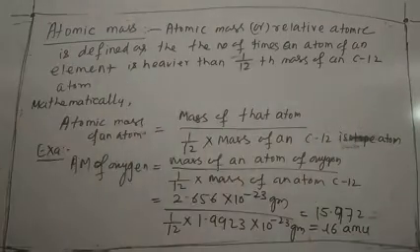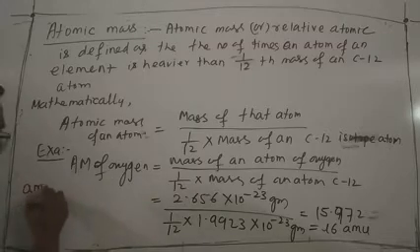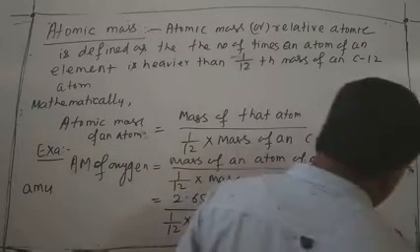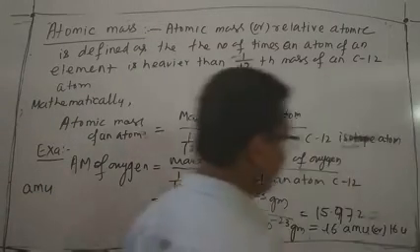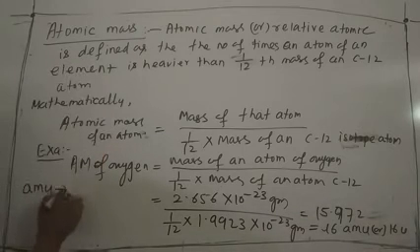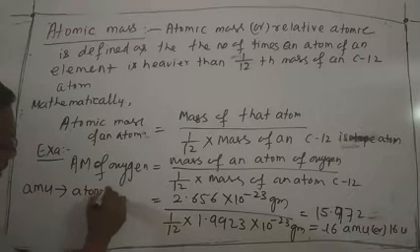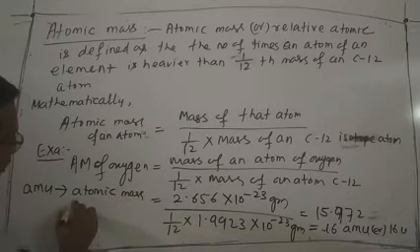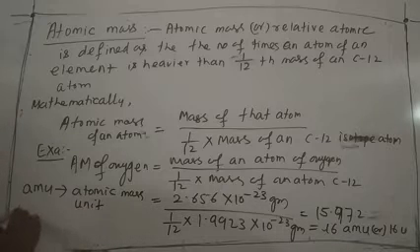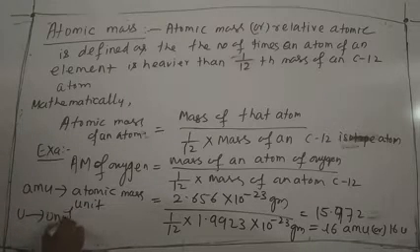What is the meaning of AMU? AMU means atomic mass unit. U means unified mass.